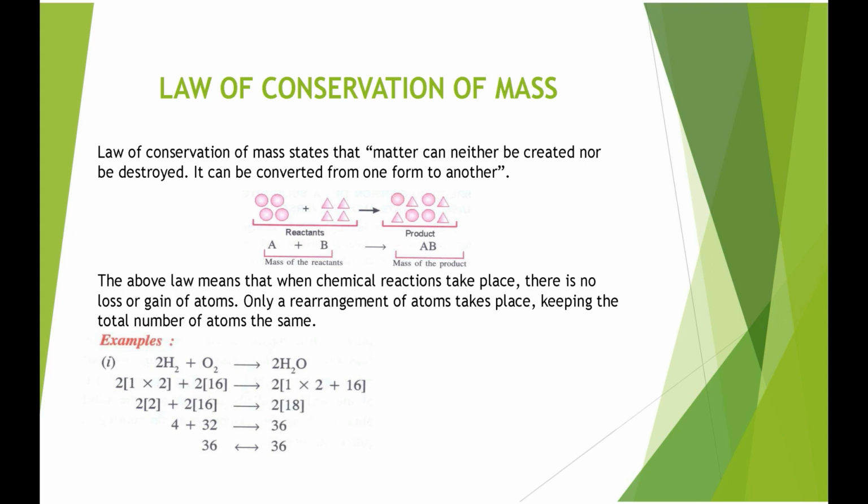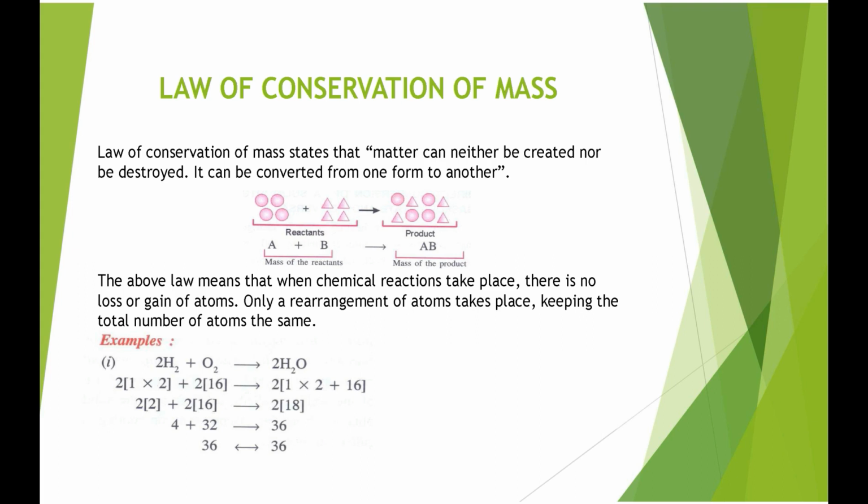The above law means that when a chemical reaction takes place, there is no loss or gain of atoms. Only a rearrangement of atoms takes place. So this point is very important. When any chemical reaction is going on, there is no loss or gain of atoms. Only rearrangement is there. It means the total number of atoms on the reactant side equals the total number of atoms on the product side.